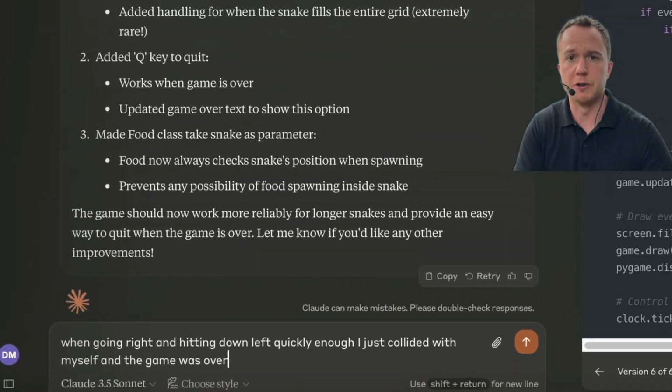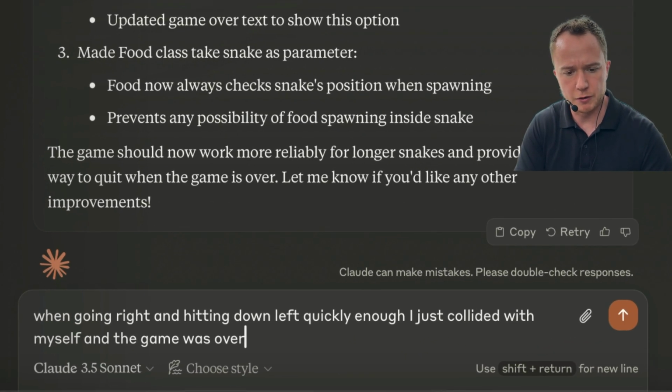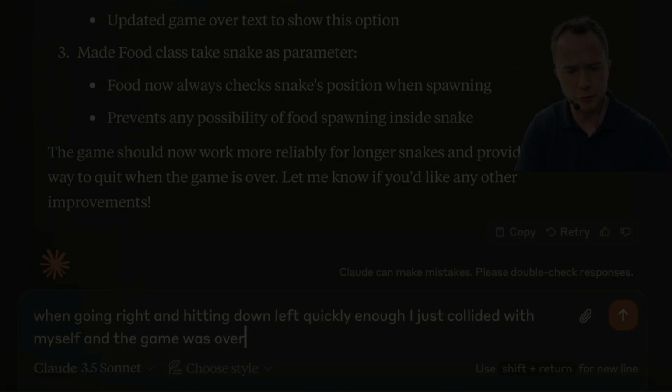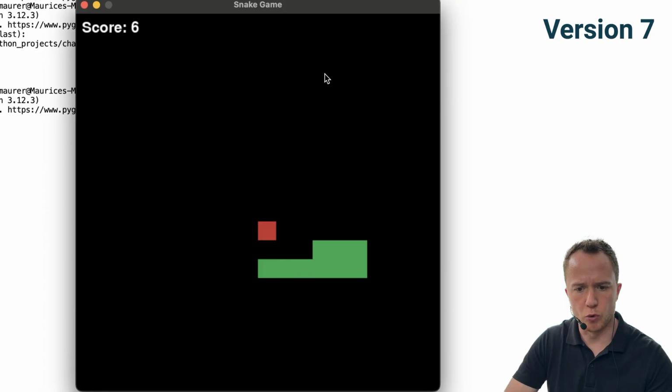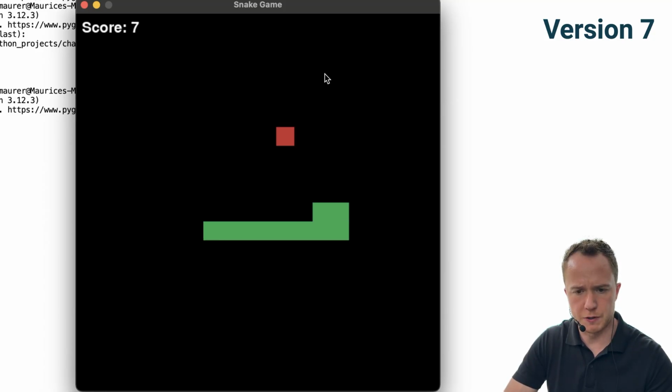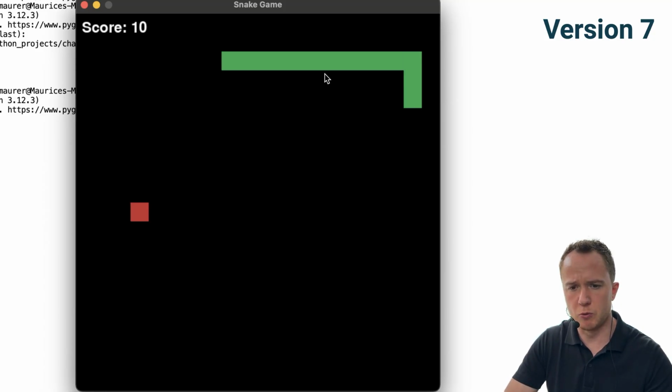Interesting. I just hit down left and it appears like we just collided with ourselves. So the food spawning problem is gone, but something odd just happened. I tell it when going right and hitting down left quickly enough, I just collided with myself and the game was over. So the rapid key inputs still work, but they don't cause self-collisions. So everything seems to be working.